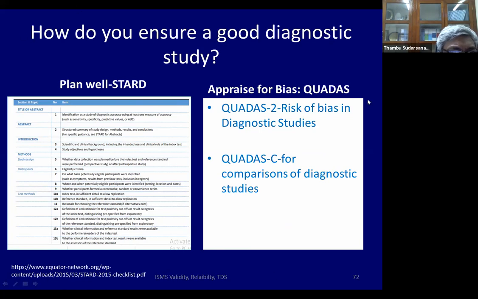So when you're planning a good diagnostic study, you use the STARD checklist. So please, all of you, when somebody comes to you and says, you're the statistician, please help me to design a good study, please direct them to Equator Network and STARD or QUADAS.